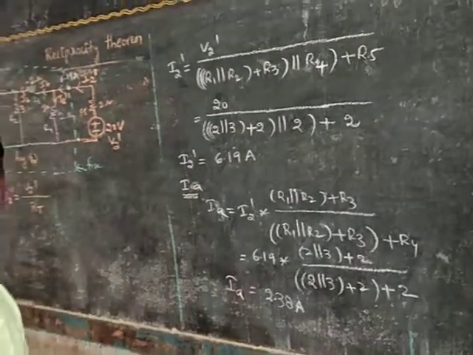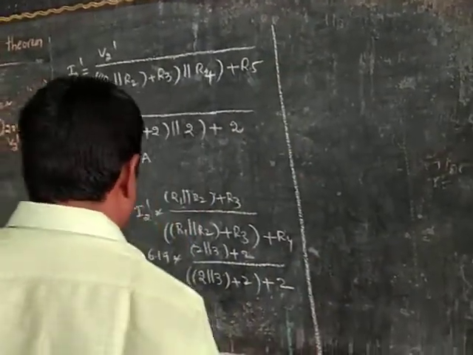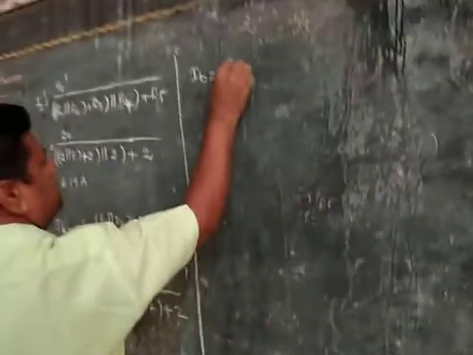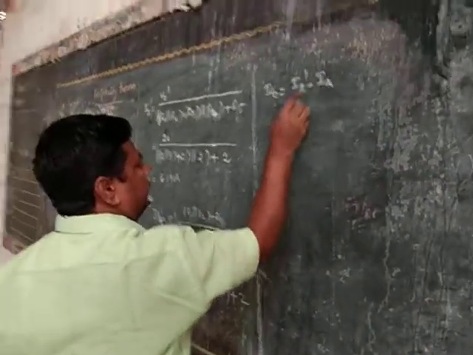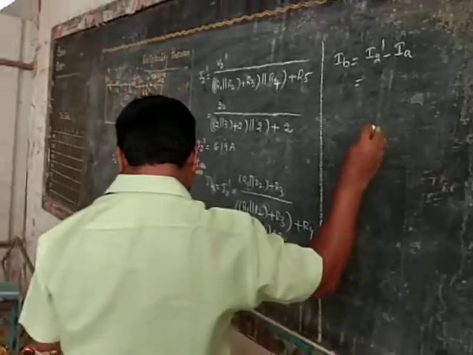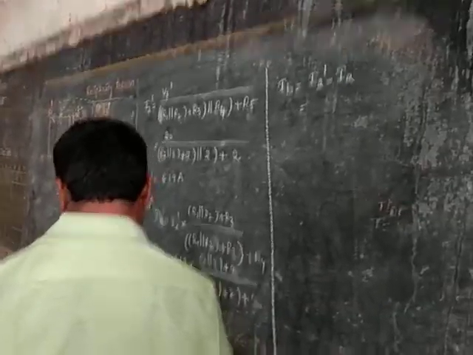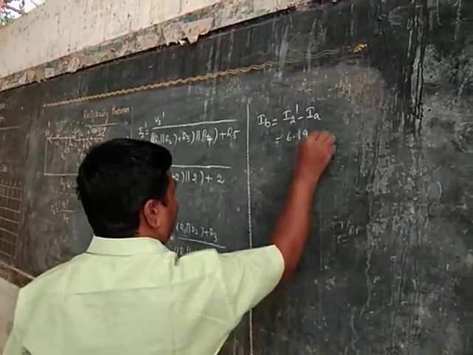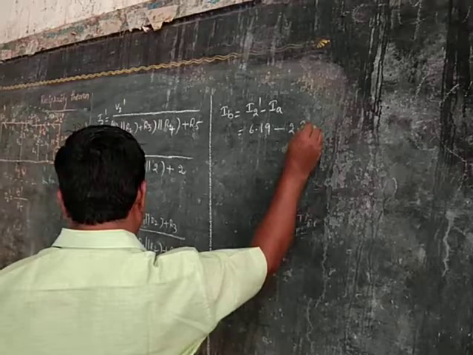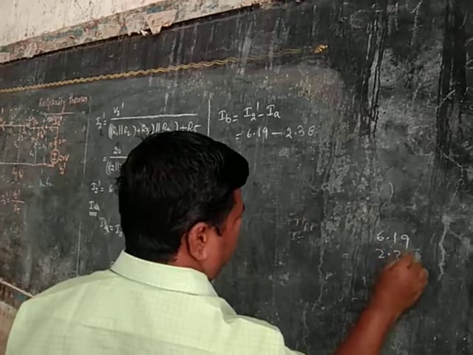Again, once you know the IA, IB is I2 dash minus IA, that is 6.19 minus 2.38.